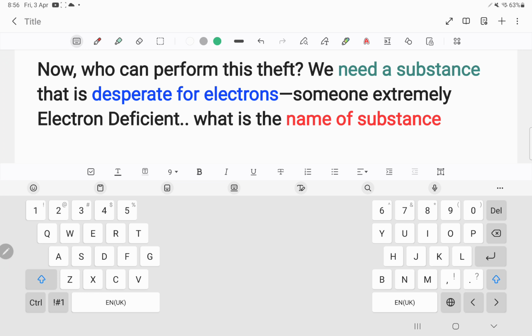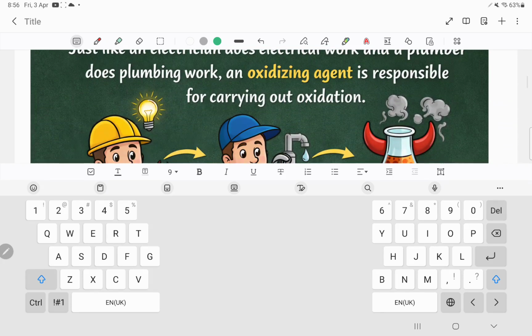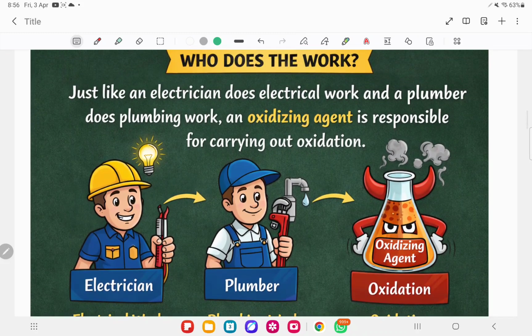What do we call this substance? We need a substance to do some work, and that work is to oxidize. So can we give a name to them? Let me explain with a simple analogy. If you have any electrical work at your home, we will call an electrician. Similarly, for plumbing work we will call a plumber.